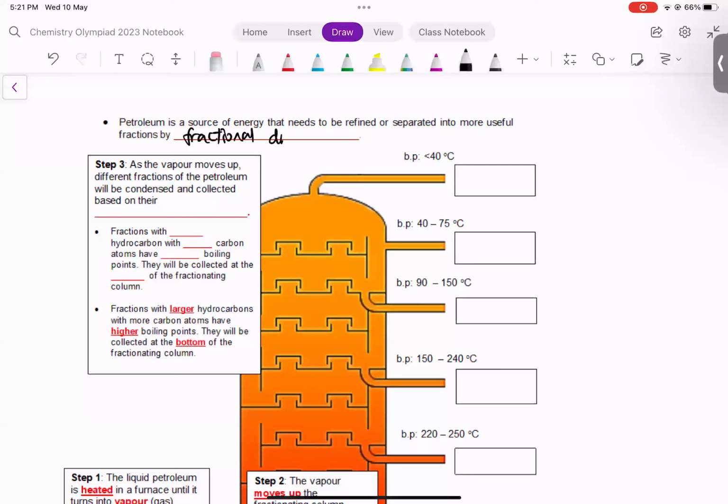So different fractions of the petroleum mixture will cool down and be condensed. It is condensed at its boiling point. And because they have different boiling points, they are collected at different points in the fractionating column. So that's how the separation works based on the boiling point.